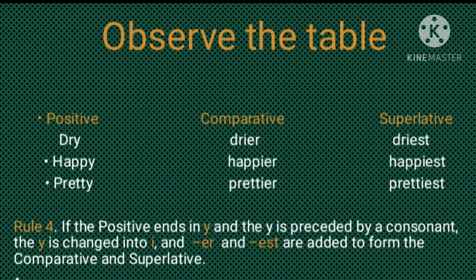In all the previous tables, we have observed how the word ends, whether it ends with a consonant or a vowel. Here, children, we are observing the words in their positive form ending with Y. When the word ends with Y and the Y is preceded by a consonant, the Y is changed into I and then ER is added to make it into the comparative degree.